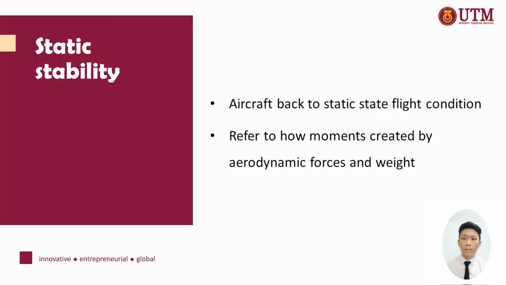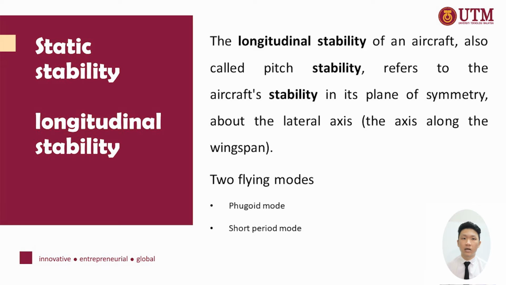Static stability. When a pilot lets go of the control in a level flight condition, a statically stable aircraft tends to continue its level flight path. Static stability refers to how moments created by aerodynamic forces and weight influence an aircraft in equilibrium. The longitudinal stability of an aircraft, also called pitch stability, refers to the aircraft's stability about the lateral axis, which is the axis along the wingspan. In longitudinal stability, there are two flying modes. First is the phugoid mode, and another is the short period mode.